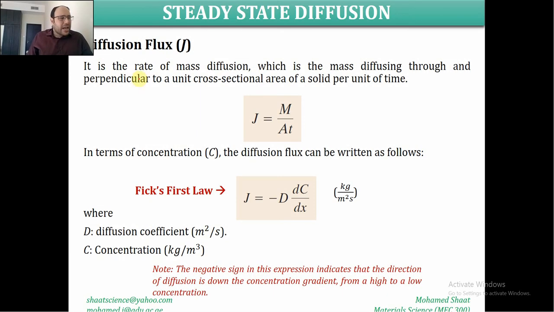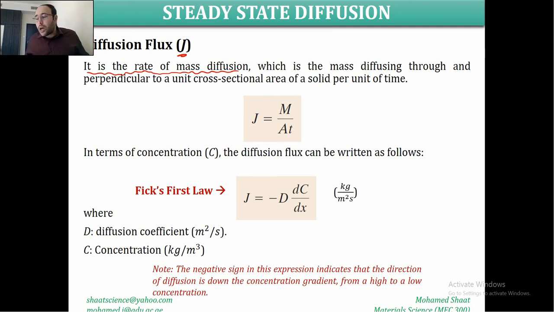Alright, so how can we measure this steady state diffusion? We can use the diffusion flux, which is J. J is known as the diffusion flux. It is the rate of mass diffusion. It is the speed, it measures the speed by which the mass is going to diffuse. In general, we said that diffusion is a general concept that we can apply to any subject.